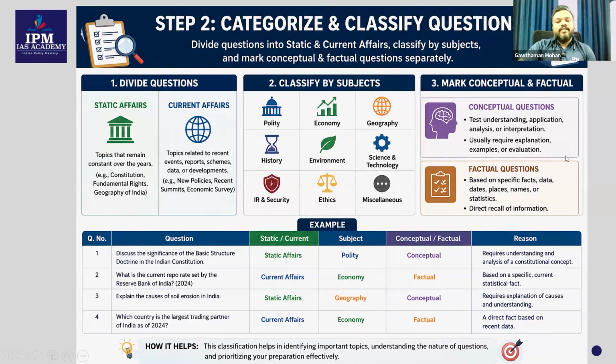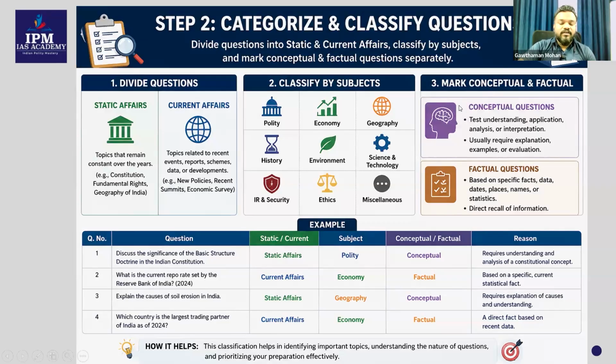Now, there are two ways in which you can ask questions. One is a conceptual question, and another one is a factual question. When it comes to facts, these are data: places, names, statistics, which are very difficult to change. That is the importance of factual questions. They are based on data. The conceptual questions need more clarity and explanation. You will be able to analyze it, explain it, describe it. Usually it needs explanations, examples, evaluations, etc.